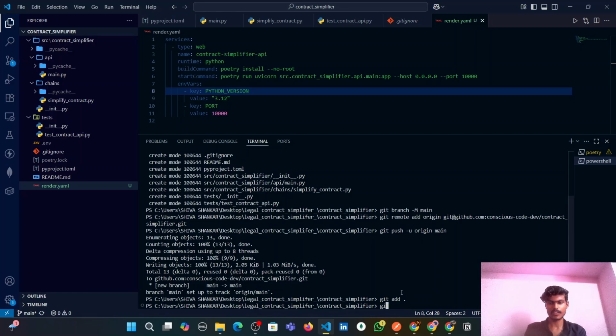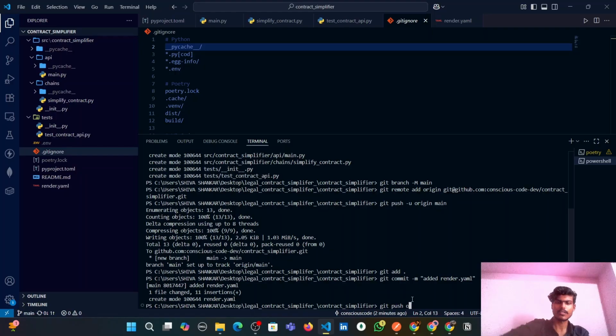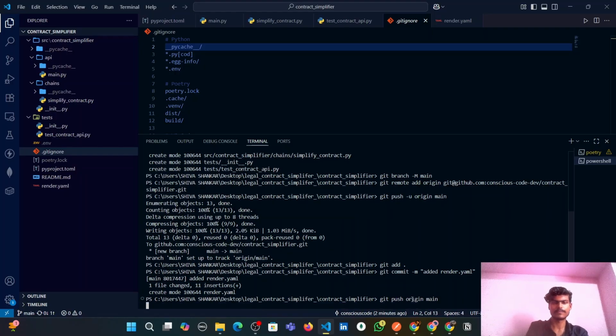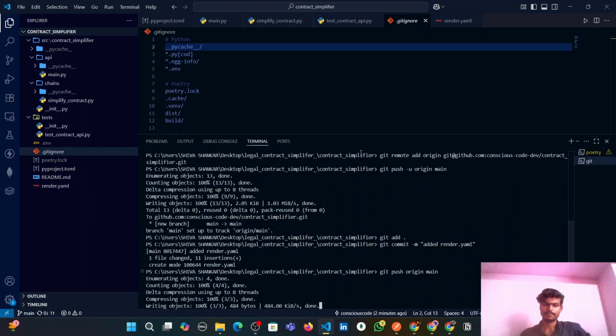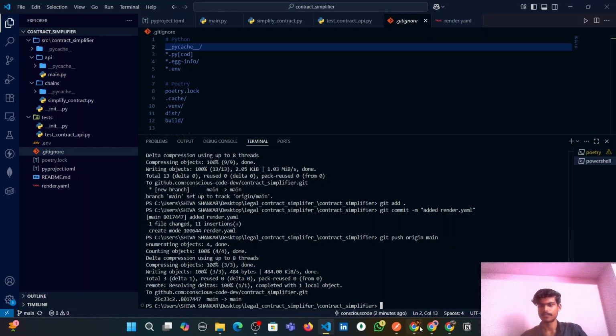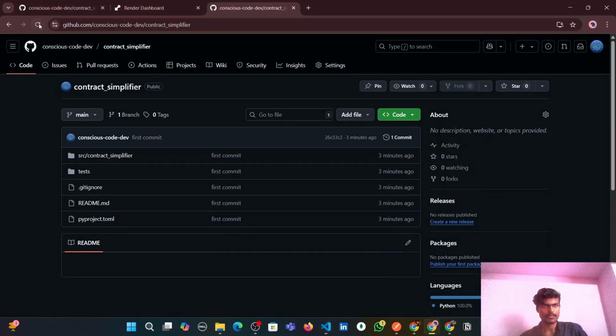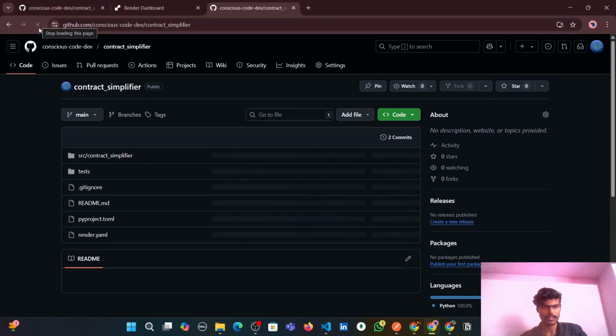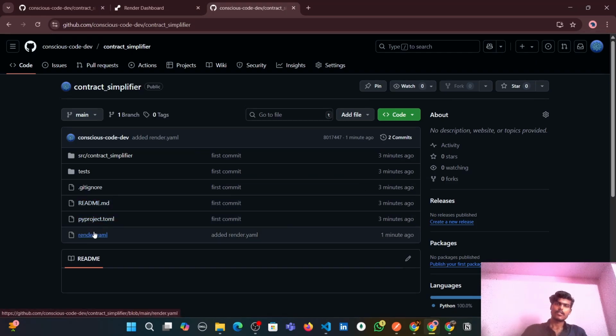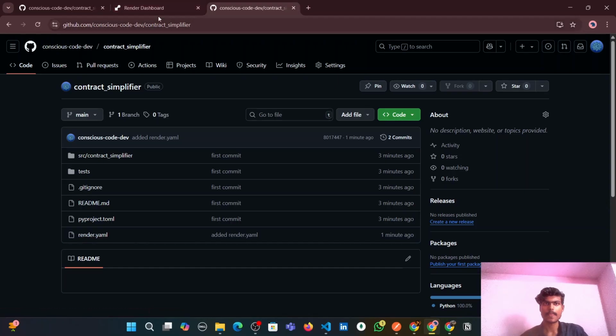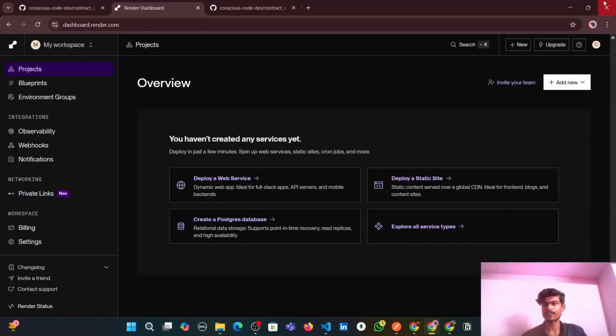Git add, git commit -m "added render.yaml", git push origin main. Yeah. Now we can see the render.yaml. So the code is now inside the GitHub repository, guys. Now we need to deploy it on Render.